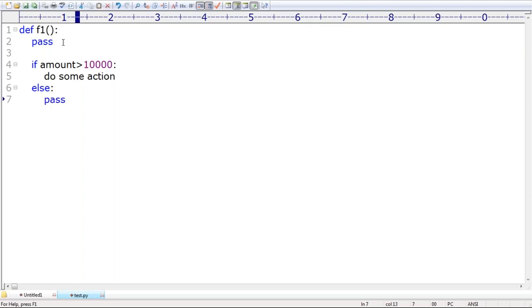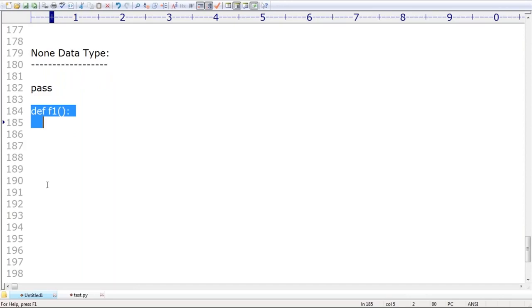Wherever a block is expected but the block is not going to do anything, happily we can go for pass. In addition to None, there is one more keyword, pass. That's all about the None data type.